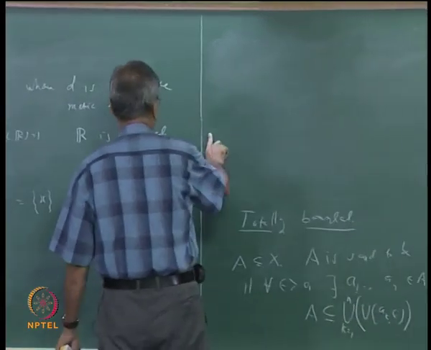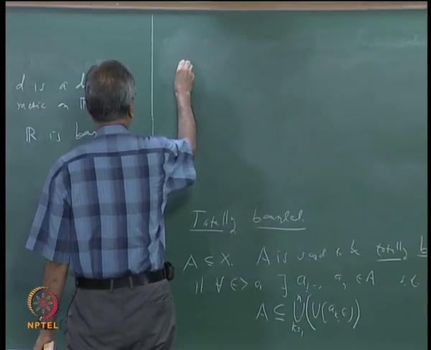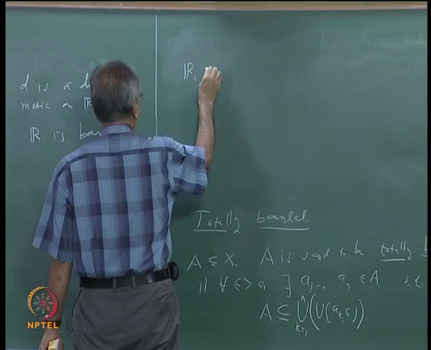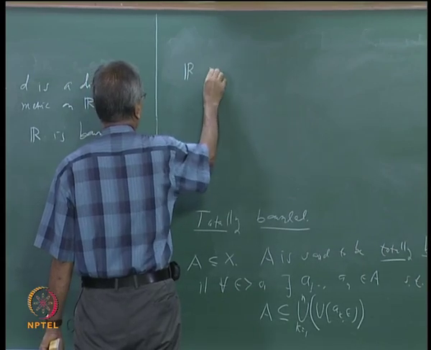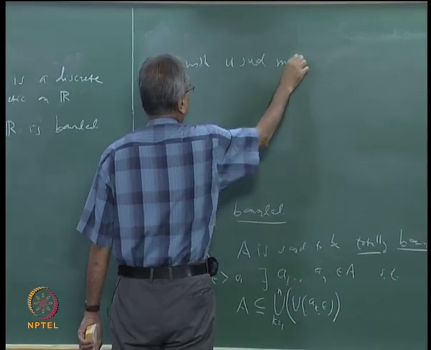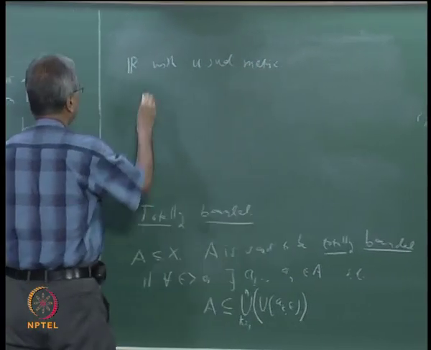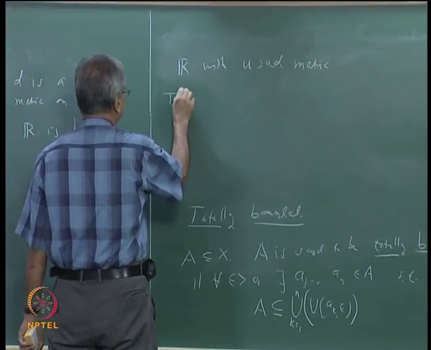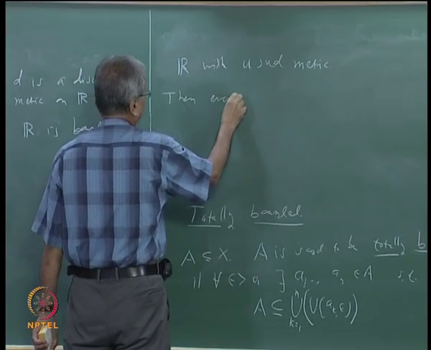Let us just see why that should happen. Now let us say R with usual metric. Then every bounded set is totally bounded.